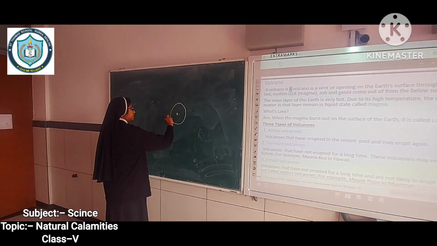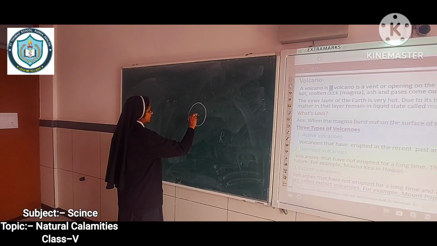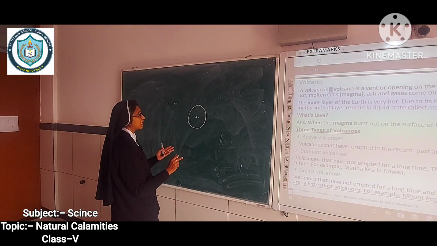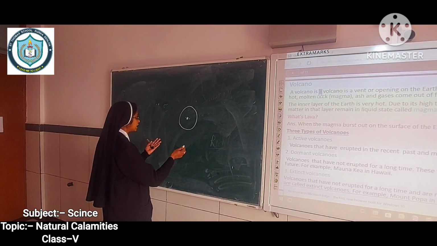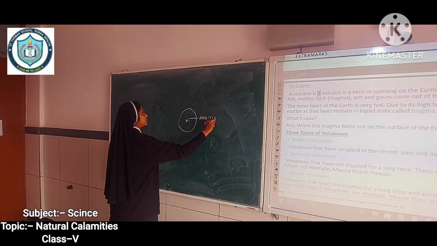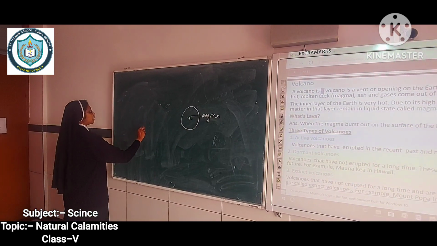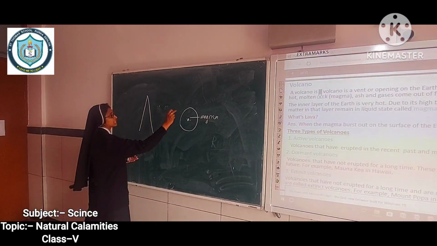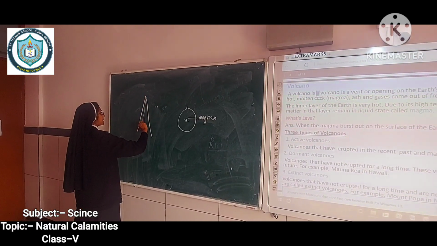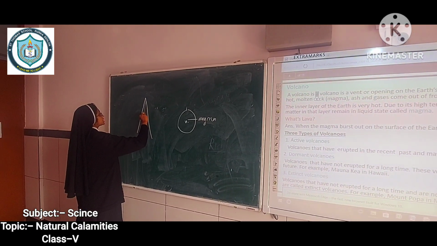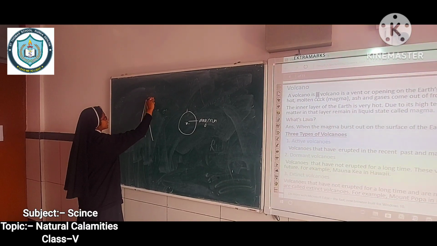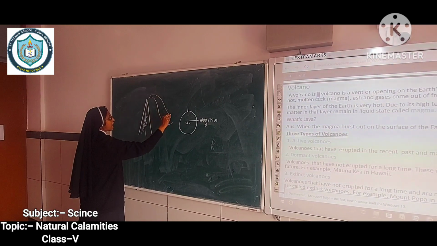Look, here is the earth. The center of the earth, it is too hot. Because of the increased temperature, the rocks become melted. That's called magma. And this magma bursts out through a vent. Through a vent means an opening like this. Here is the magma, and this magma bursts out through the vent of the earth's surface. It comes like this.